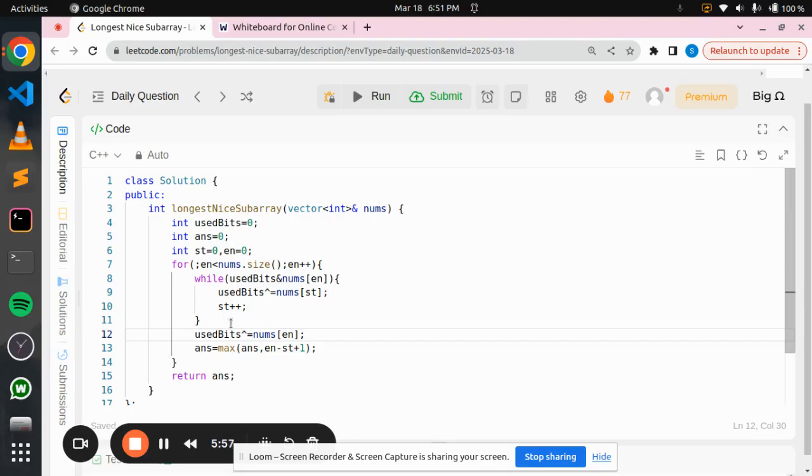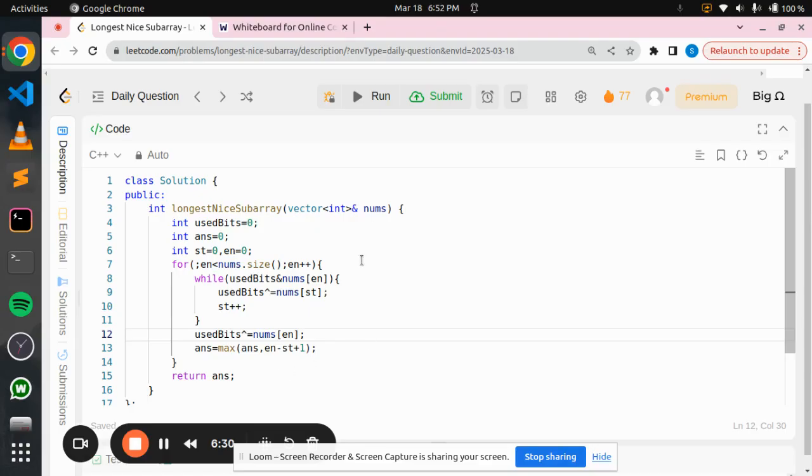After that, when this new element has all set bits unused, then we'll add this new element to our window and update our used bits accordingly. Now every time we add a new element, we'll also update our answer so that our answer always contains the max we have explored till now. After this loop is done, this answer variable will contain the length of the longest nice subarray, and we'll return the answer.